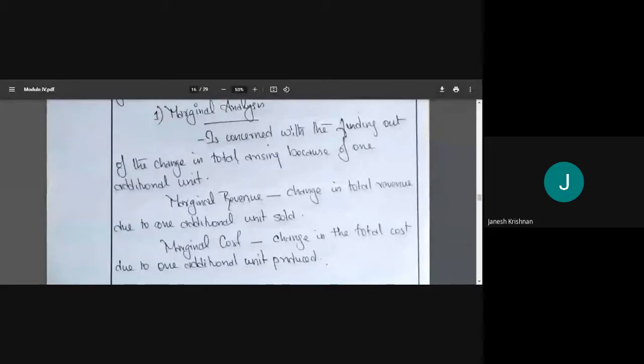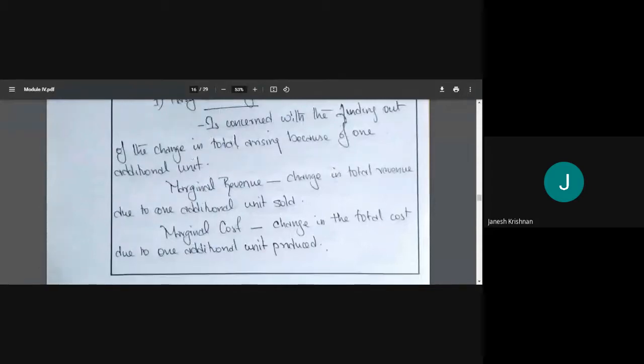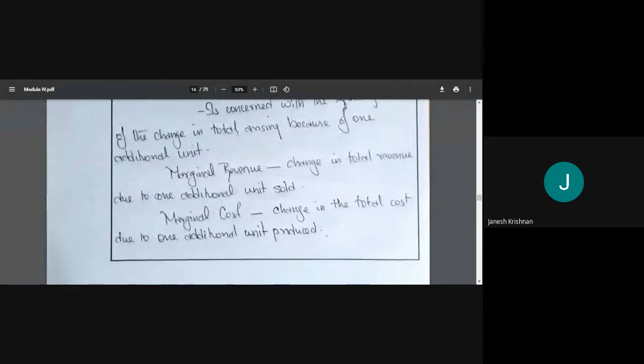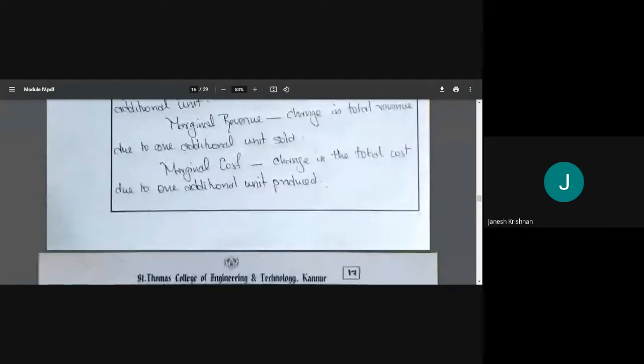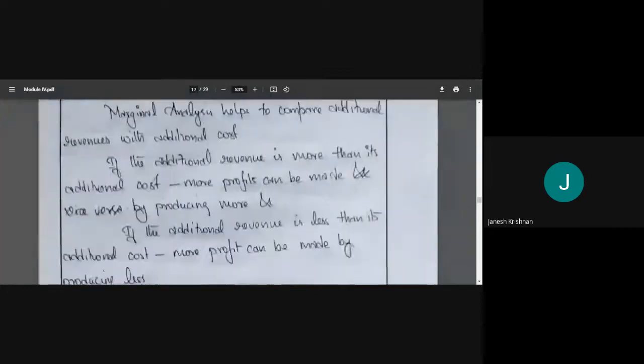That is marginal revenue. And marginal cost means the change in the total cost due to one additional unit produced. We are producing n numbers, and now what will happen if we produce n plus 1? What is the cost of production? For n we used to spend this much amount. What is the amount we have to spend for producing n plus 1?